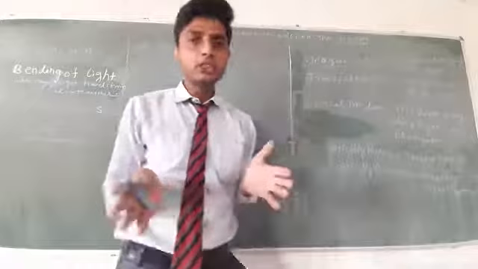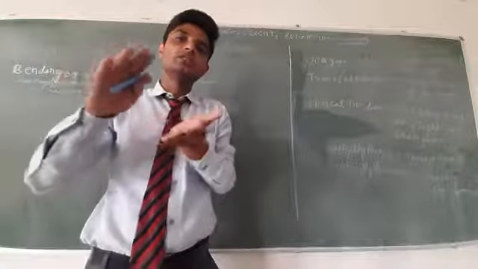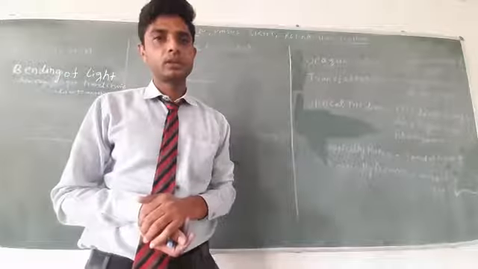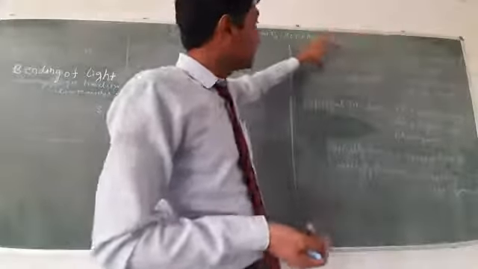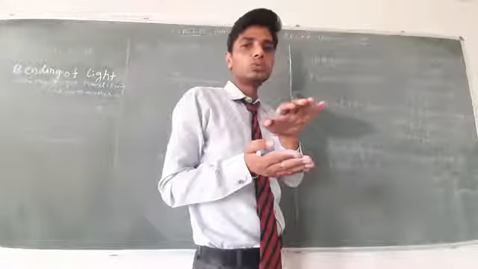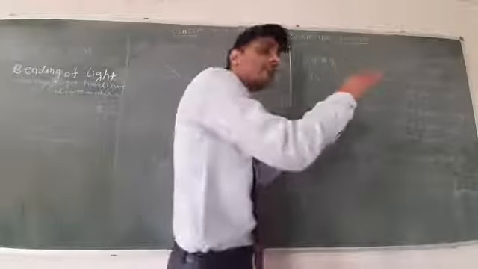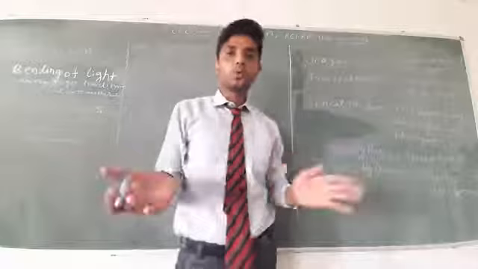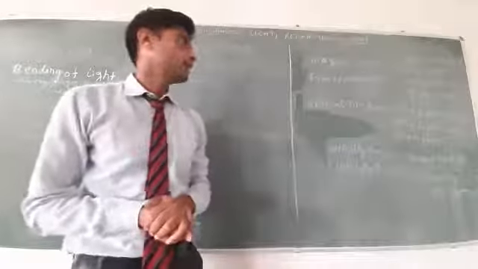It means this type of object never allows light to pass through. Most of the light is reflected back, like stone and wood. All these are opaque objects.